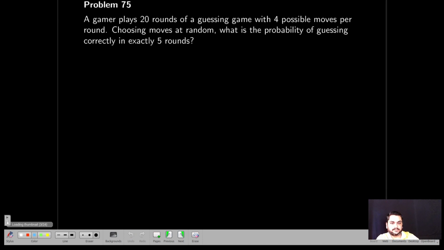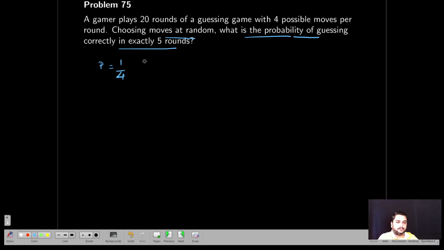Okay. Next, a gamer plays 20 rounds of a guessing game with 4 possible moves per round. Choosing moves at random, what is the probability of guessing correctly in exactly 5 rounds? How will you identify the distribution? So guessing the game, so some success. What is the probability of success here? 1 by 4, because with 4 possible moves, one move is the correct move.